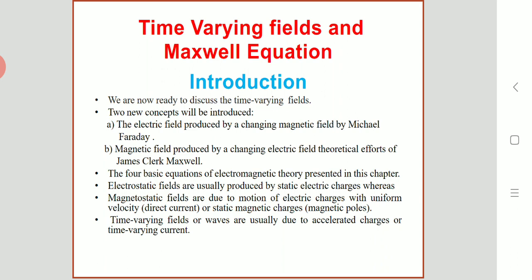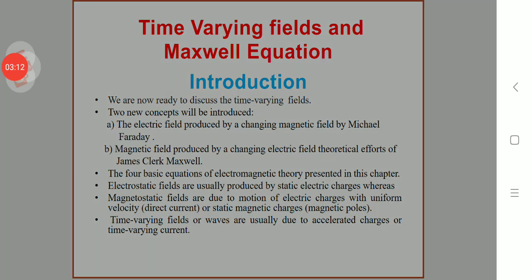In this chapter we will study the four basic equations of electromagnetic theory, that is, the Maxwell equations. Previously, electrostatic fields are produced by static electric charges, while magnetostatic fields are produced by electric charges with uniform velocity, that is direct current, or static magnetic charges, that is magnetic poles. Now time varying fields, or waves, are usually due to accelerated charges or time varying currents. So this is the introduction part of time varying fields.